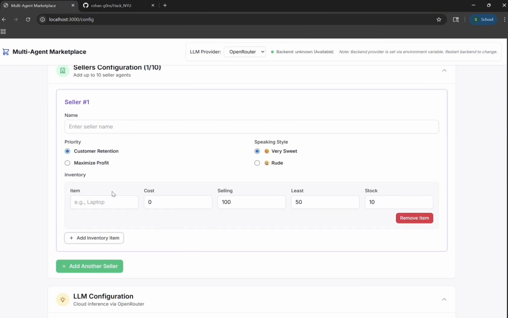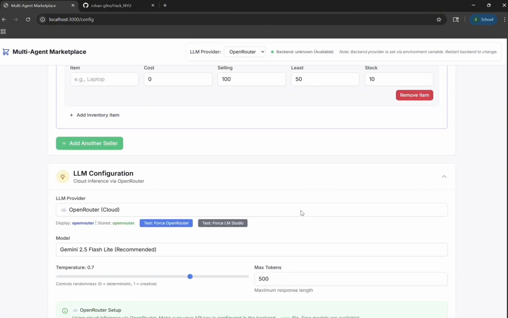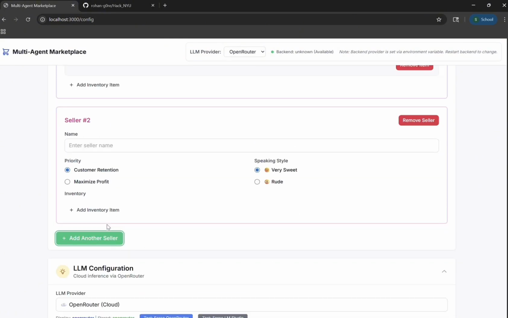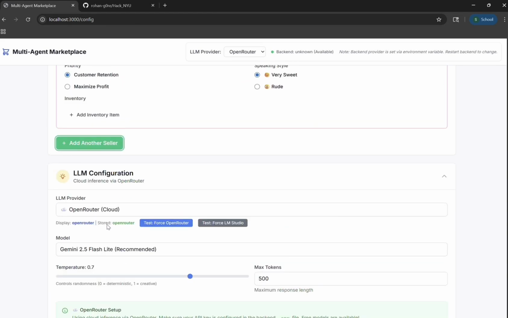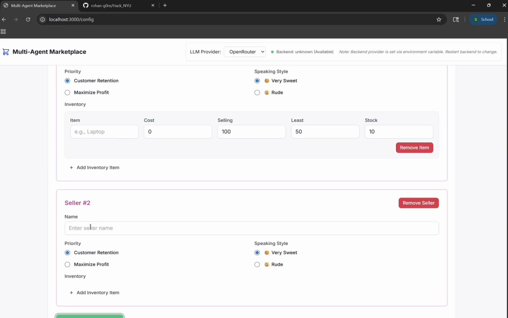They will also have inventory details, which will consist of item name, cost, which is the cost price of the item, the selling price of the item, the least price, which is the price till which the seller is willing to go down to, and also a quantity that they have in stock. And as you can see, we can add multiple sellers with different profiles. So priority, speaking style, and all the inventory details will basically be the seller profile, which will decide his ability to convert the deal.